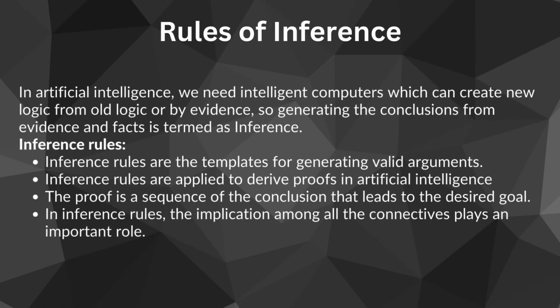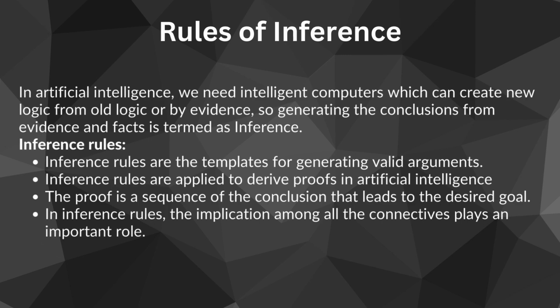We also use various connectives and implications in the inference rules. Connectives are like the building blocks of logic. They help us put ideas together in meaningful ways. One important connective is implication, that is a forward arrow, which is like saying if this happens then that happens. It is like when you tell your friend, if you finish your homework then you can play later. In AI, understanding how things are connected is crucial for making smart decisions.